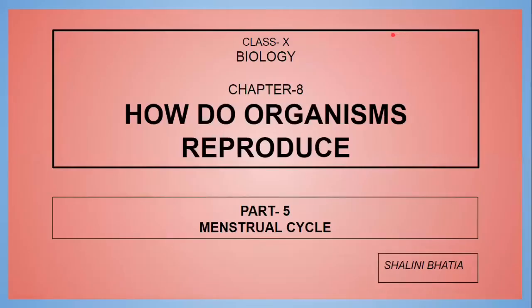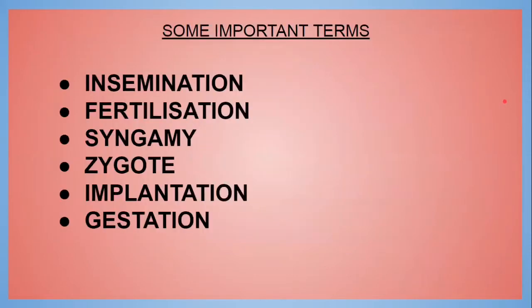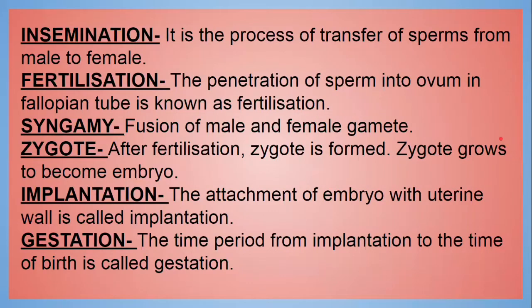Hello students, today we are going to study about the placenta. Before understanding that, we should know about the important terms related to it. Insemination is the process of transfer of sperms from male to female.